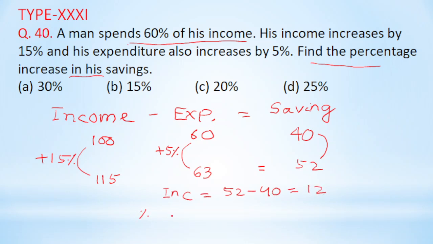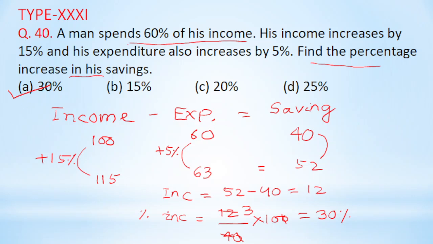Percentage increase is increase divided by original value into 100. So here the original value was 40. This 0 cancels this 0. Now 4 3s are 12. So that is equal to 30%. That means option A is the right answer.